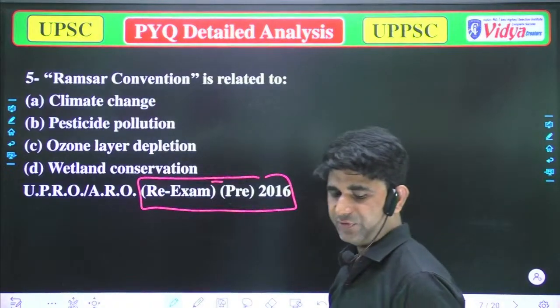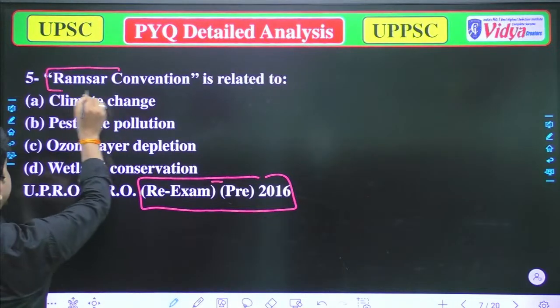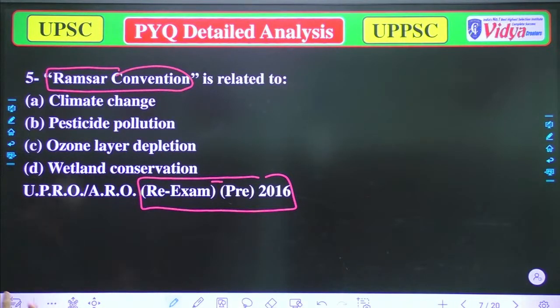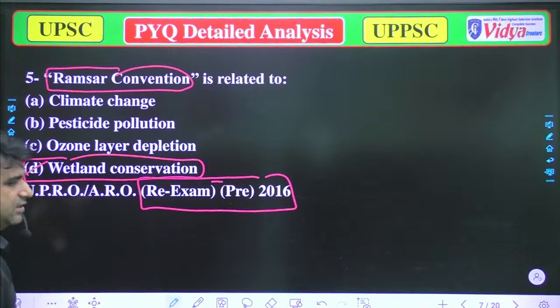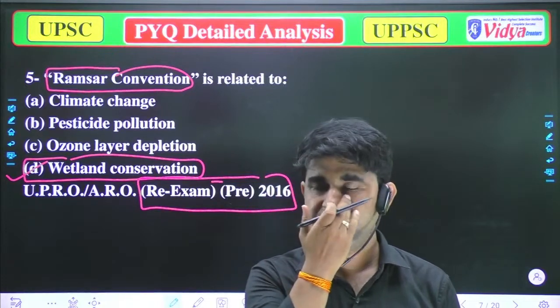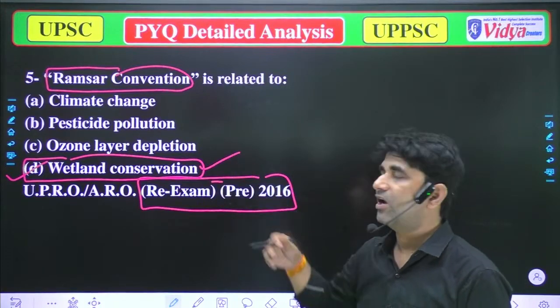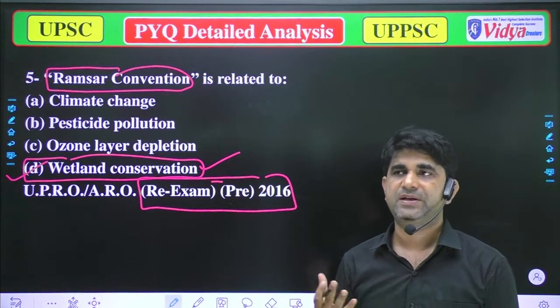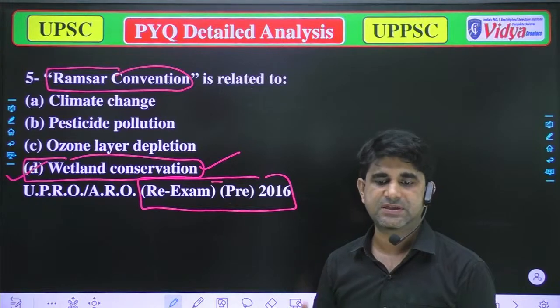Because in the previous question, as I told you, Ramsar is a place where there was a convention to save the wetlands. So the correct option will be option D, that is wetland conservation. In the Ramsar Convention we generally talk about wetland conservation, how we can conserve our wetlands, because they are just like the lungs which can absorb the harmful substances of the universe.